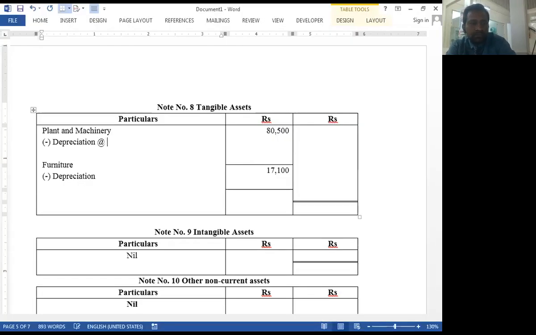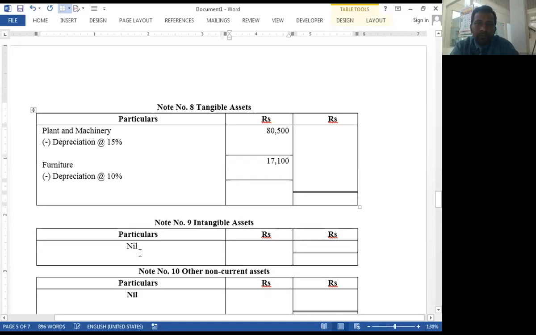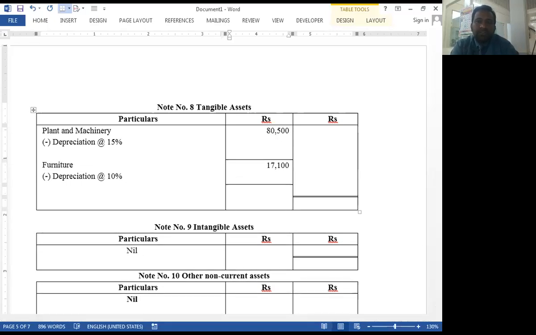Depreciation on plant and machinery at 15%, and on furniture at 10%. So 80,500 minus 15%. What is the amount?